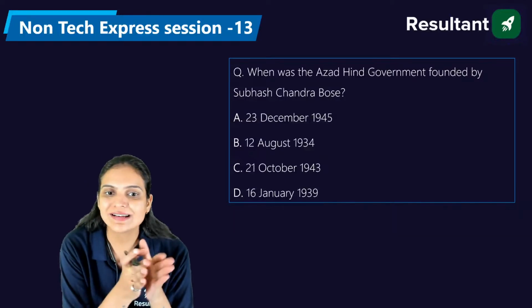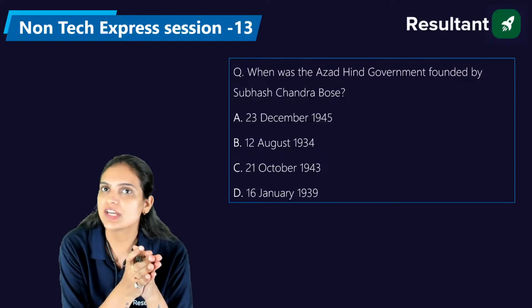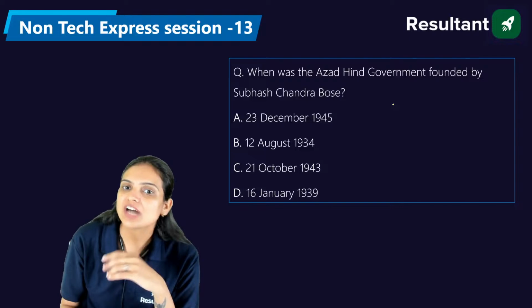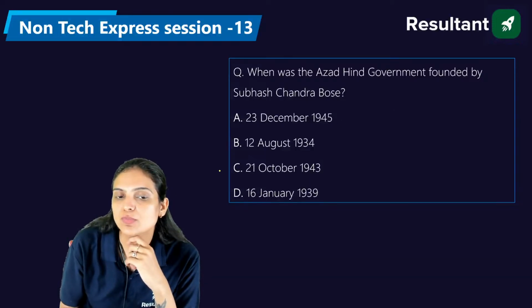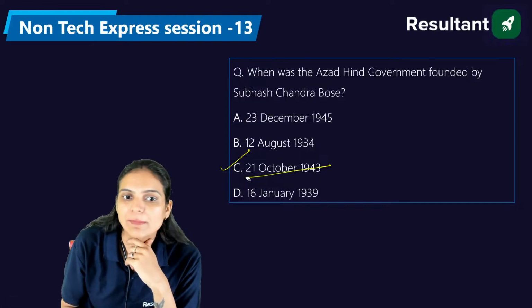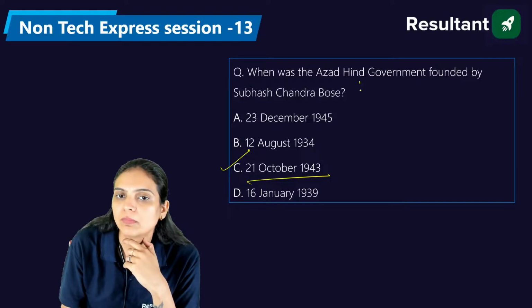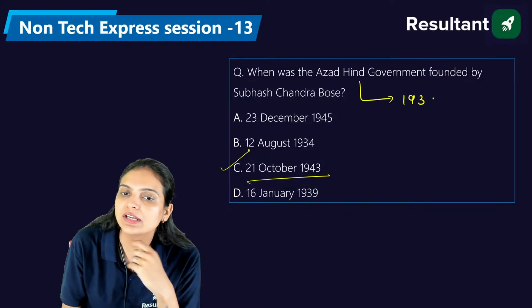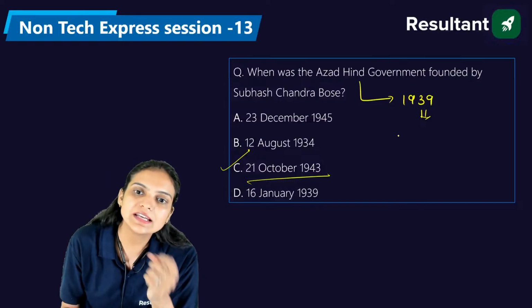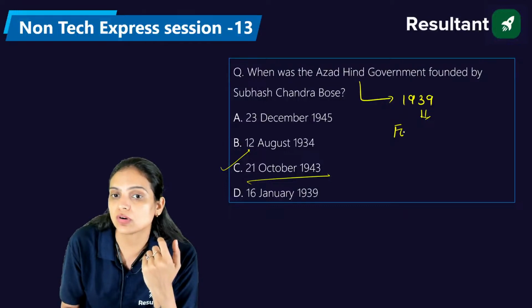Devanshu and Venkat are saying it is 21st of October 1943. Please let me clear this one thing. The Azad Hind Fauj was founded by Subhash Chandra Bose on 21st of October 1943. Earlier, in 1939, he resigned from the Indian National Congress, and after resigning he established the Forward Bloc.